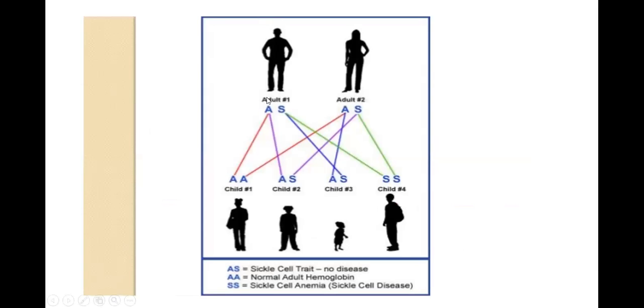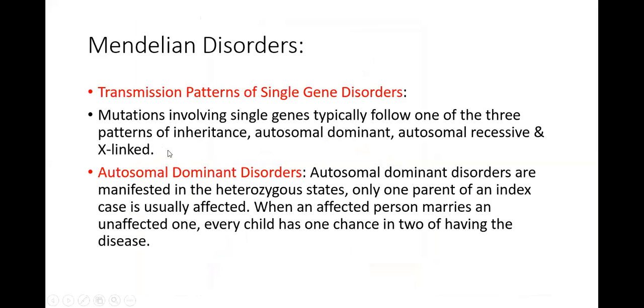This I showed you yesterday, that there are two adults, both parents have the sickle cell anemia trait. Adult hemoglobin is present, but S hemoglobin is present in both. So one child is going to have the sickle cell trait, this one and this one. This child is going to have all adult normal hemoglobin, and this child, which gets the S from both the parents, is going to suffer from sickle cell anemia or sickle cell disease. Okay, so this is the Mendelian disorder with larger effects, single gene disorder with larger effects.